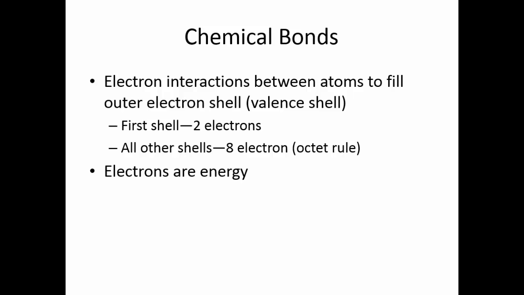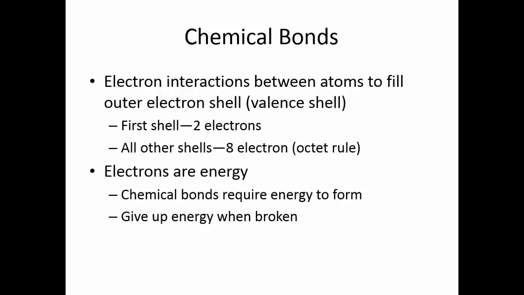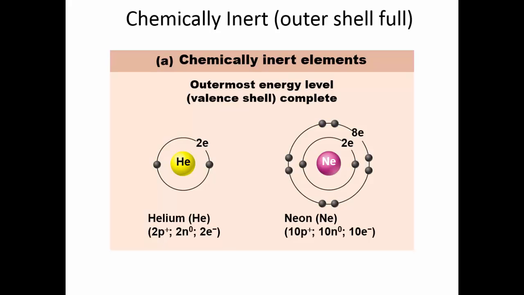Since electrons are basically energy, whenever we make a chemical bond, it requires energy to form it, but whenever we break a chemical bond, we get that energy back. Atoms that are chemically inert have a full outer shell. Here is helium. That first shell is full with 2, so this will not react with anything. This is neon. Its second shell is full with 8.